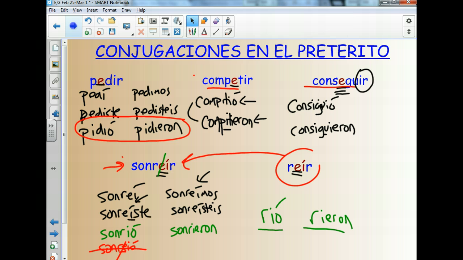Bien. So aquí tenemos las conjugaciones de los verbos de cambio radical, stem change verbs. These are going to require quite a bit of practice. First of all, getting to know what they mean, the vocabulary, and then also figuring out how to conjugate them in the preterite tense.